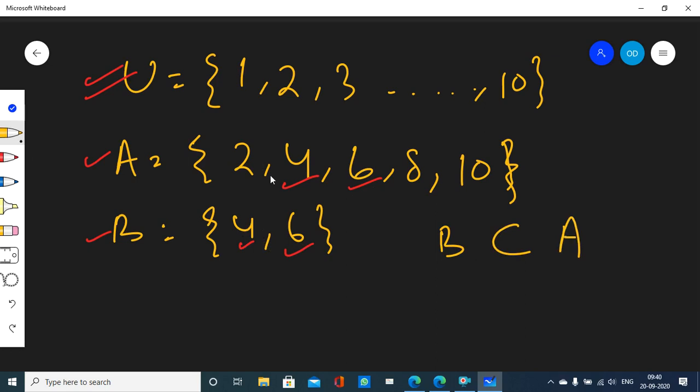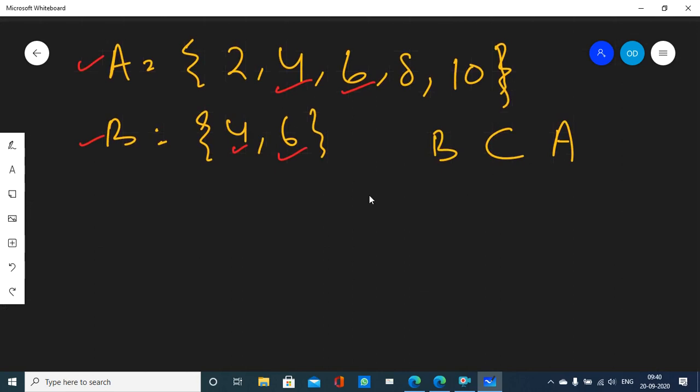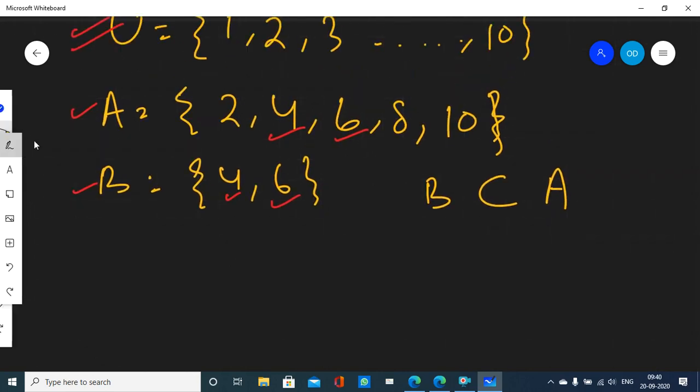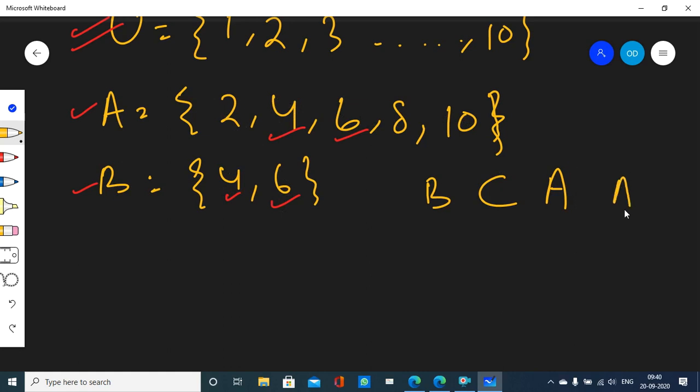B is clearly a subset of A. But you see that A is not a subset of B, because each and every element of set A does not belong to set B. Only each and every element of set B belongs to set A, but vice versa is not true. So B is a subset of A, but A is not a subset of B.